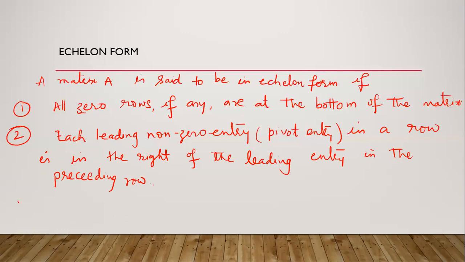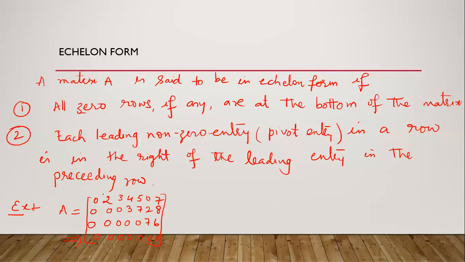We have one example which is in the echelon form. Suppose A is a matrix with rows 0, 2, 3, 4, 5; 0, 7, 0, 0, 0; 3, 7, 2, 8, 0; 0, 0, 0, 7, 6; and 0, 0, 0, 0, 0. We can see that this is a zero row and it occurs at the bottom of the matrix.